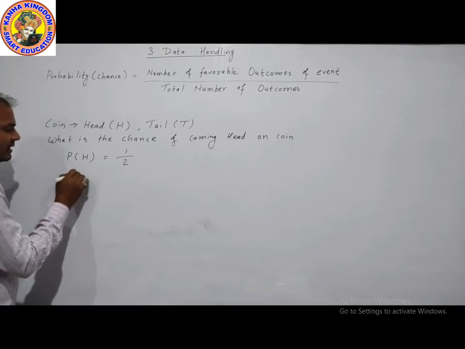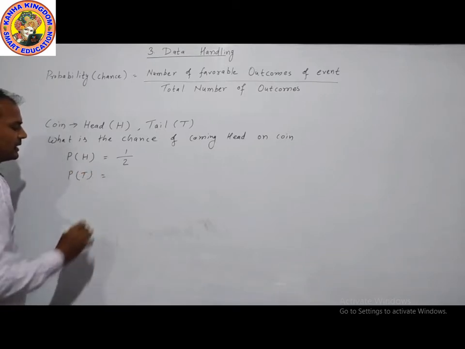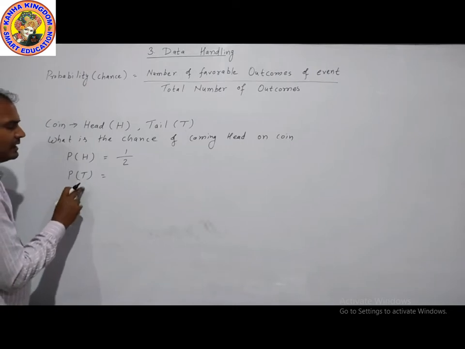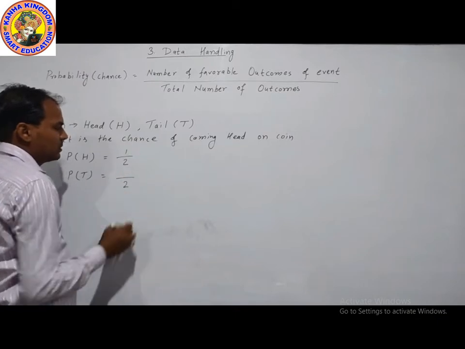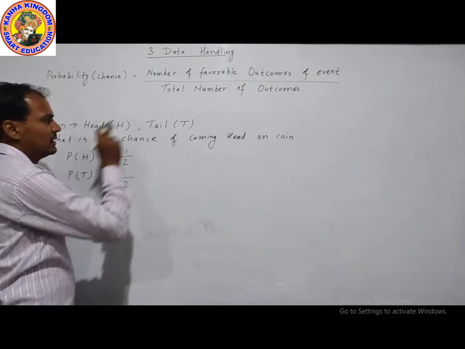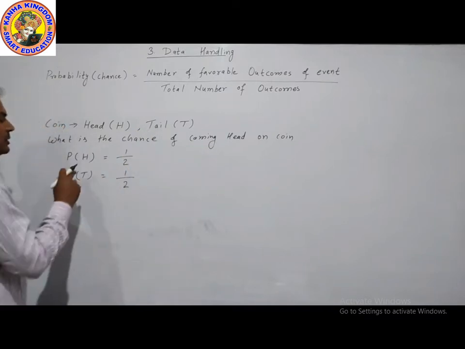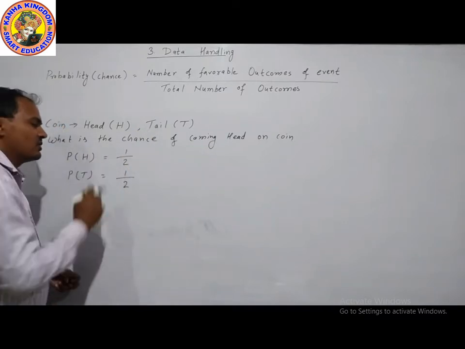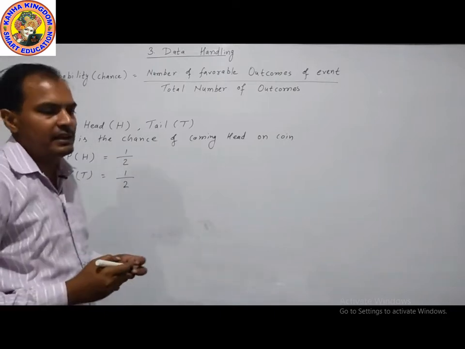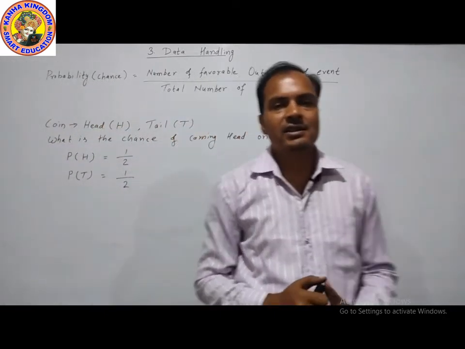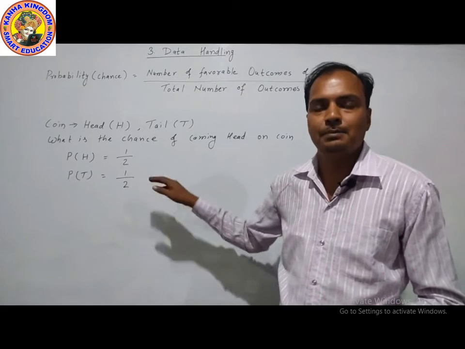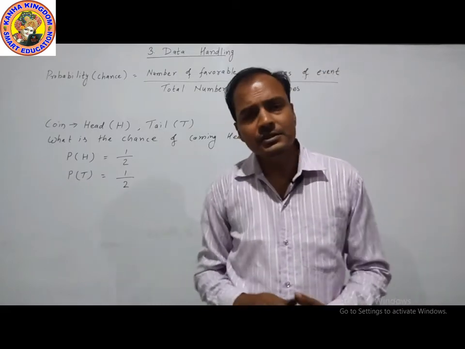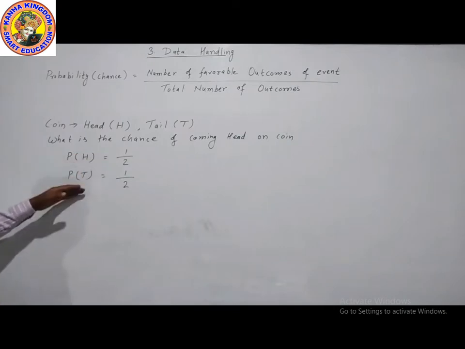If we find the chance for coming tail on a coin, the total number is 1 and 2, the total number is 2. What is the favorable about tail? Favorable is 1. So for coming head there is a chance of 1 by 2, coming tail a chance of 1 by 2. In simple words, we say that it is 50-50 chances, 50% and 50%, half means 0.5. So coming head and tail chances are 50-50.